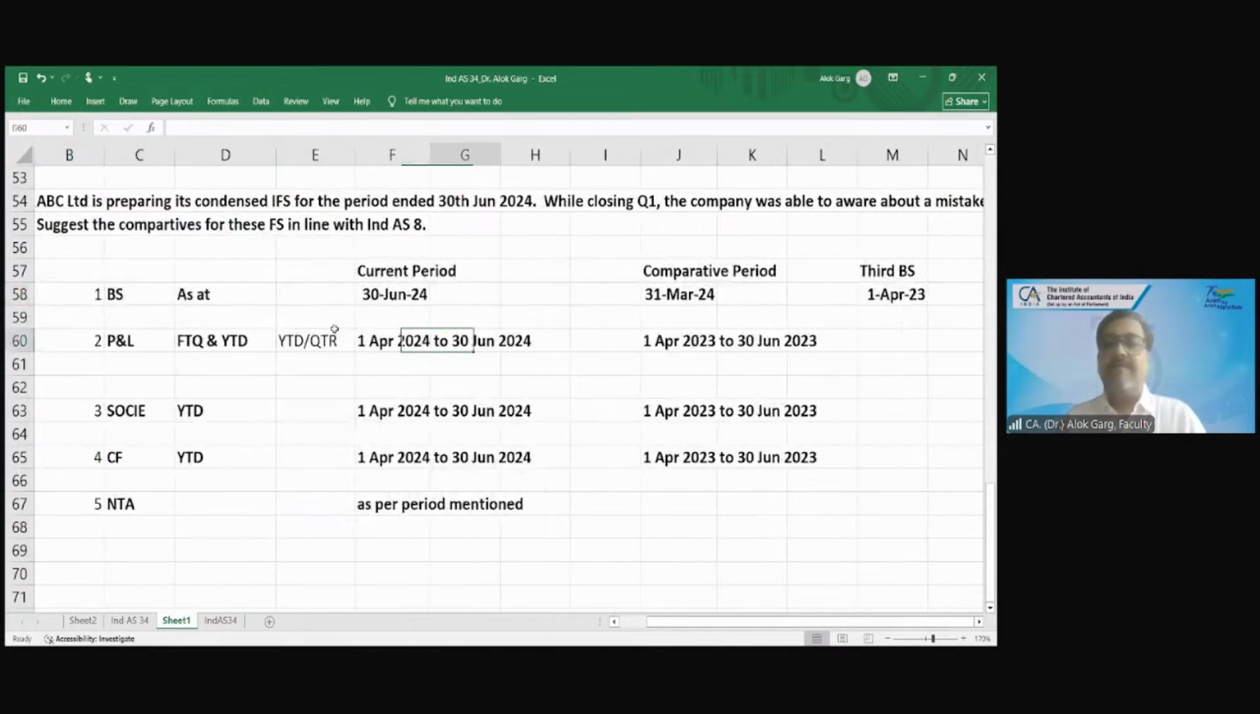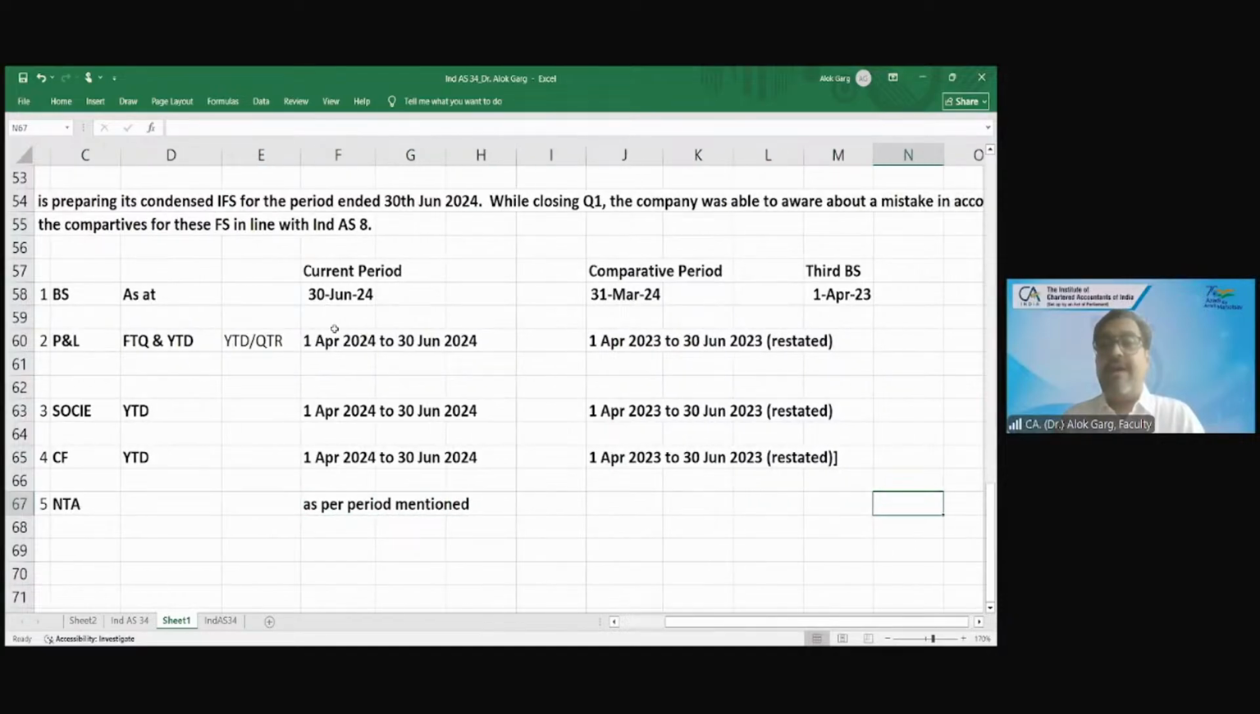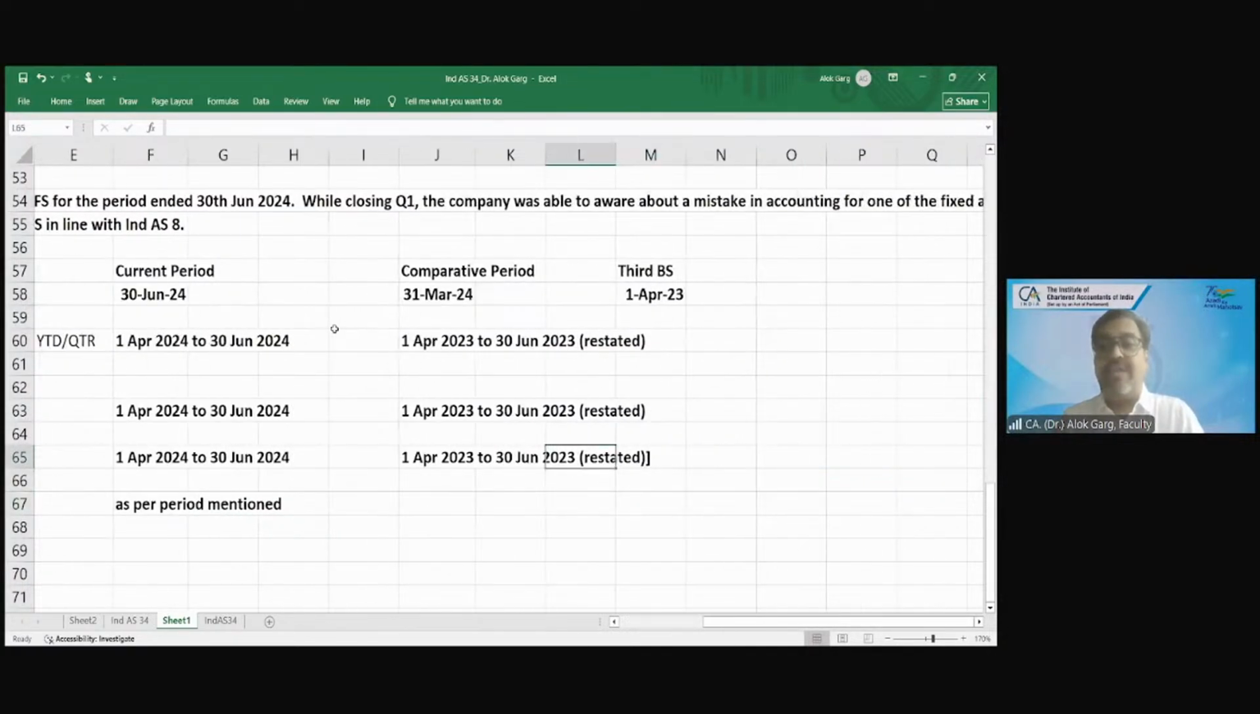Is there any third P&L required? No, sir. But the comparative P&L should be restated, right? It has to be restated. Is there any third statement of change in equity required? No. The restatement impact has to be given. Is there any third cash flow required? No. The comparative has to be restated. What about notes to accounts? It also requires all those restated reconciliations.